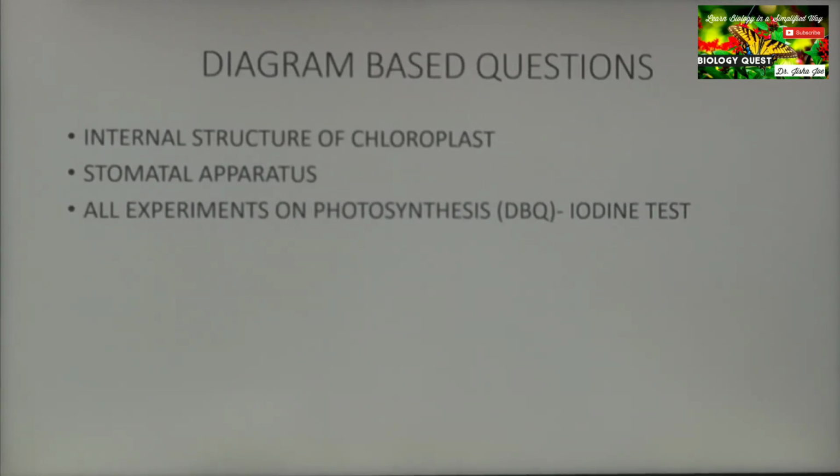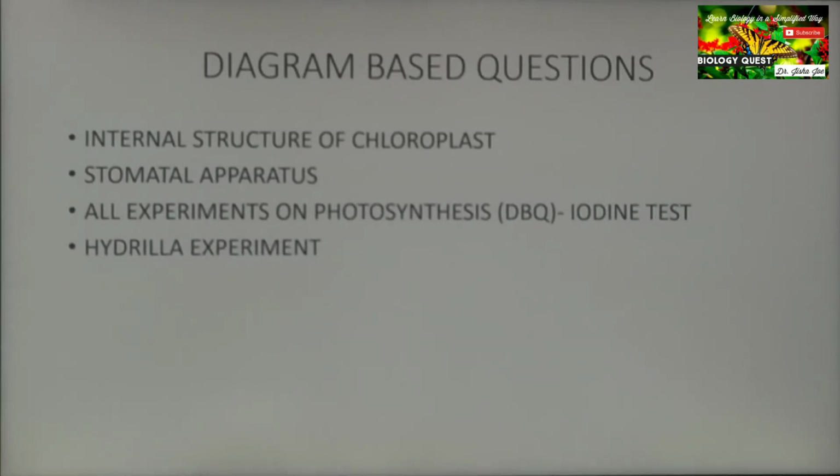If there is potassium hydroxide in the conical flask, instead of potassium hydroxide, sodium hydroxide can also be used. In such cases, make sure you confirm that it is an experiment to show that carbon dioxide is necessary for photosynthesis. And the last experiment, to show that oxygen is evolved during photosynthesis, can also be asked as a diagram-based question, or you may be asked to draw the diagram. That is the Hydrilla experiment.